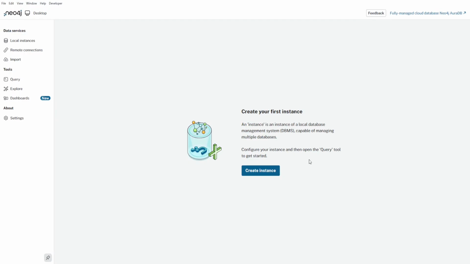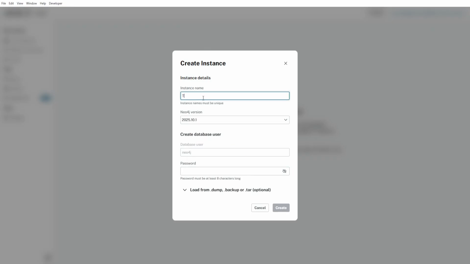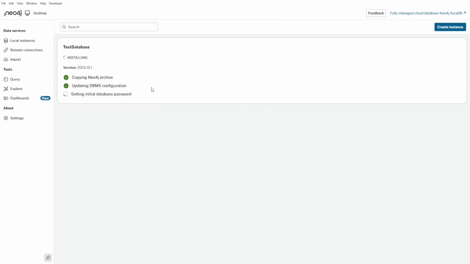Before we start coding, you need to make sure that you have Neo4j installed on your machine. Here I'm using the desktop version for Windows. I'll leave a link in the description so you can download it as well. First we need to create a new instance. Let's call this test database. We need to specify a password. It needs to be 8 characters or longer, so I'll just type password to be our password. That's for simplicity. In production, don't do that. And let's create our database instance.